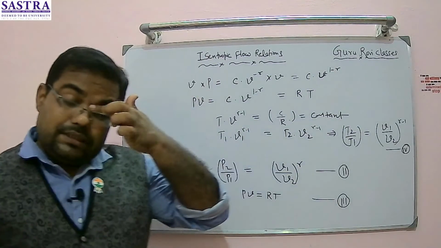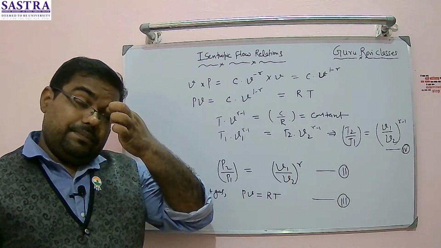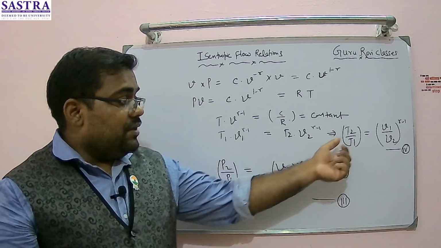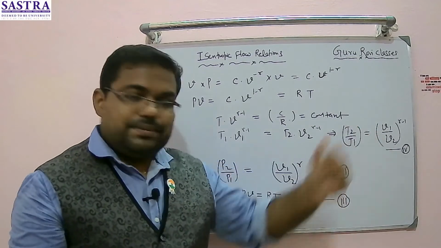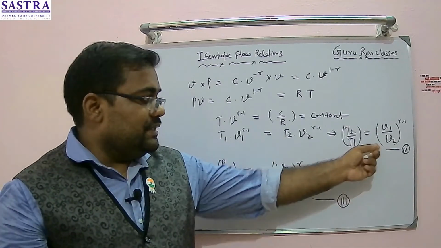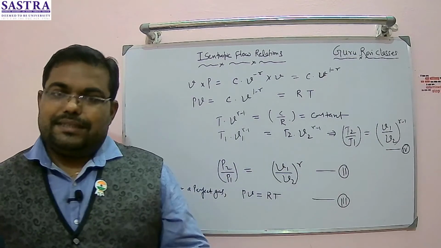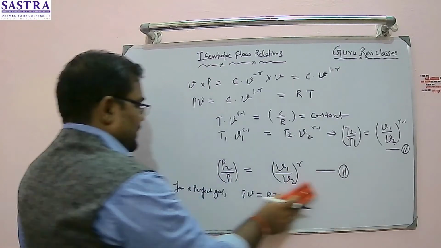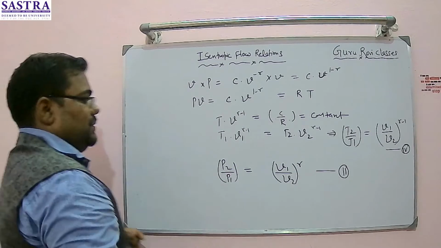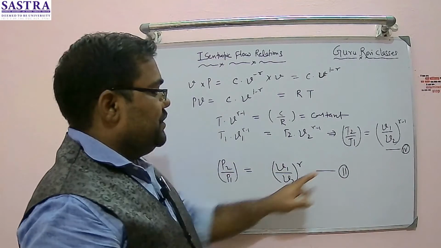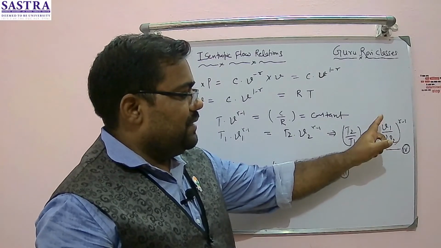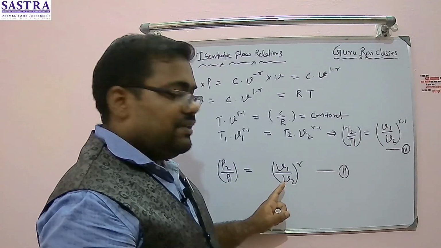So I got these two equations. I got a pressure ratio in terms of specific volume, and I got a temperature ratio in terms of specific volume. Now I can use these two equations to write a third relationship between temperature and pressure. How will I do that? I will substitute the value of V1 by V2 from equation number 4 into equation number 2.